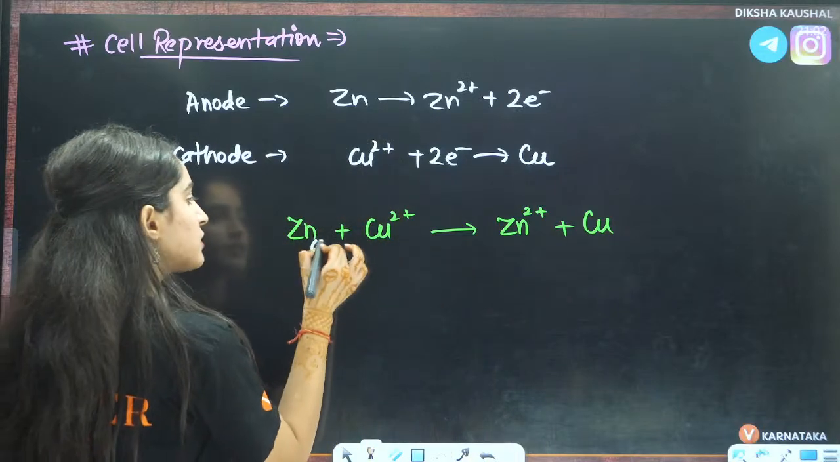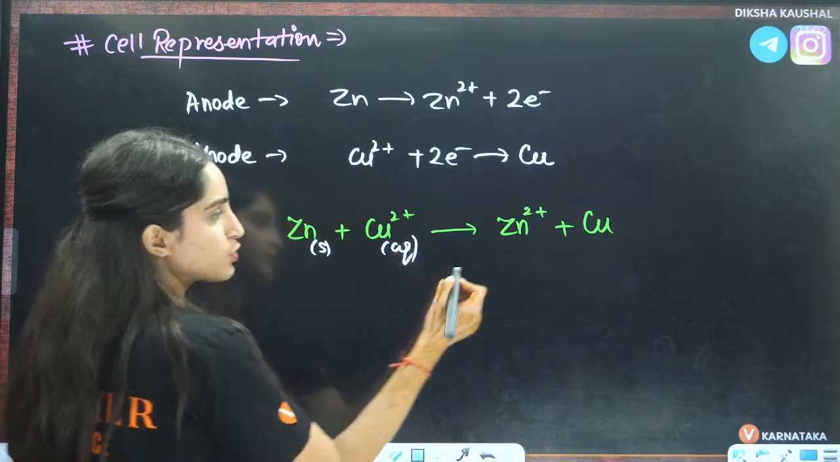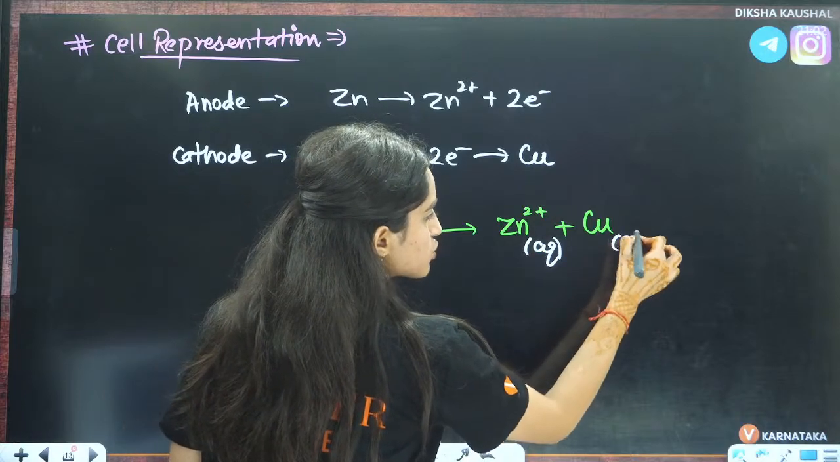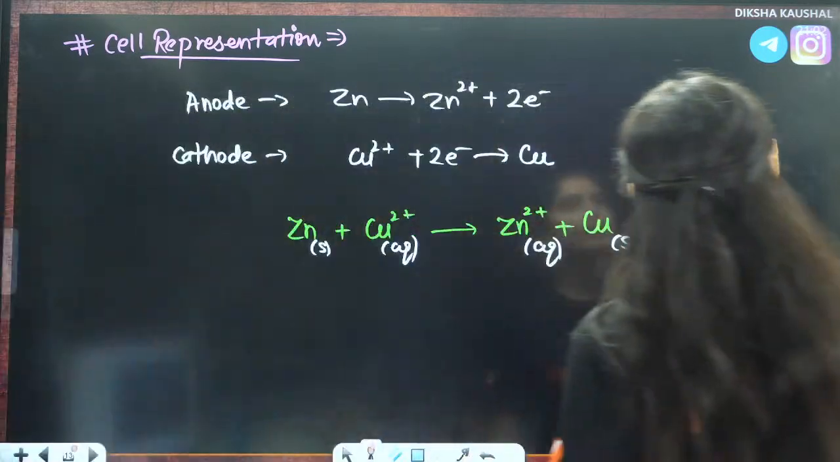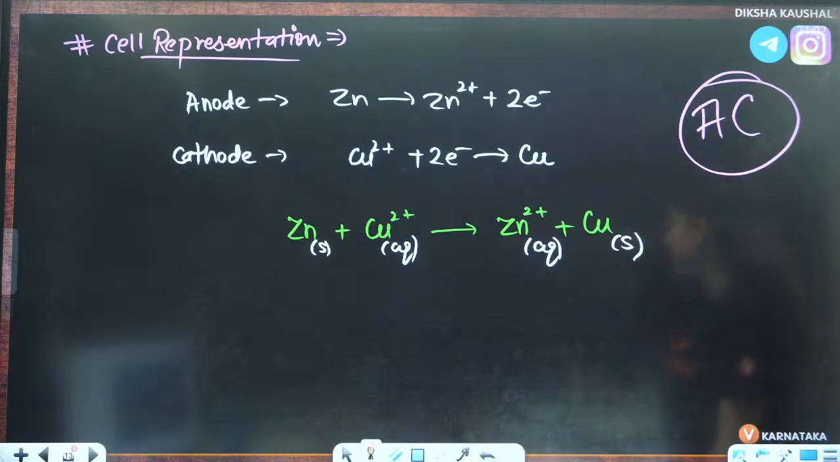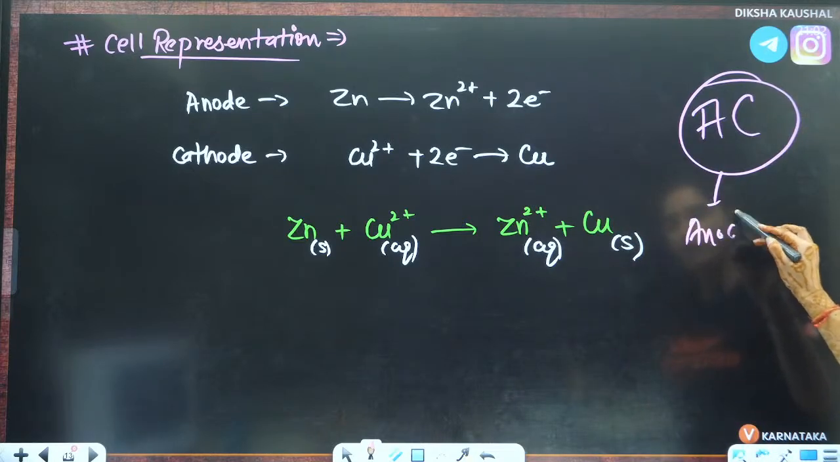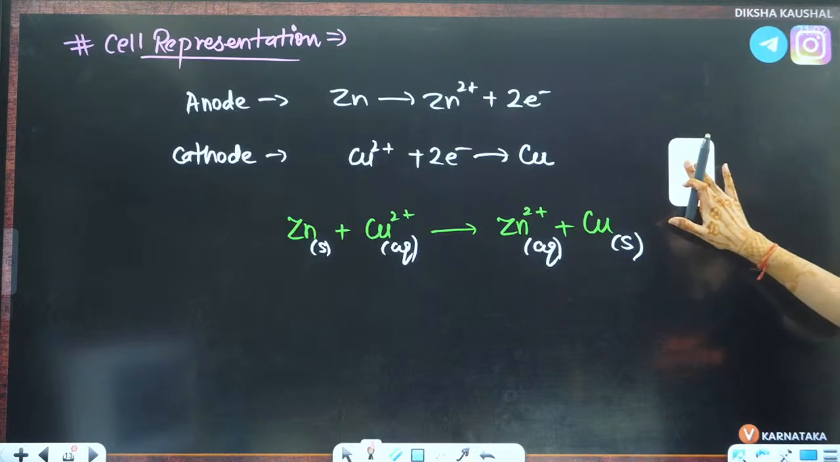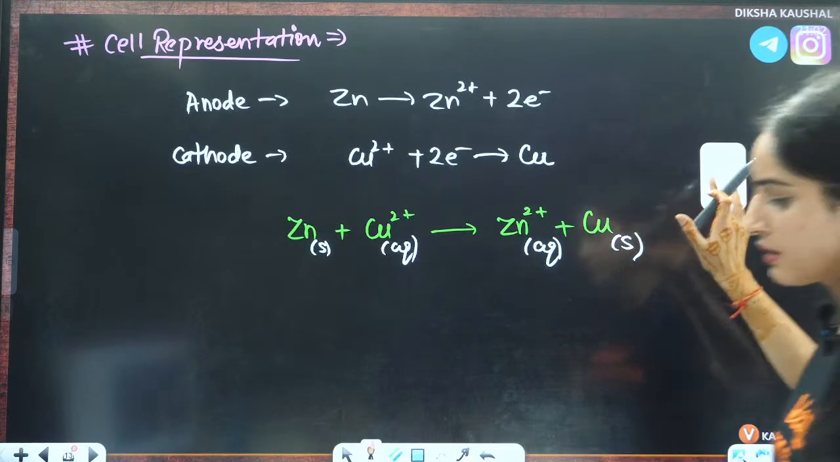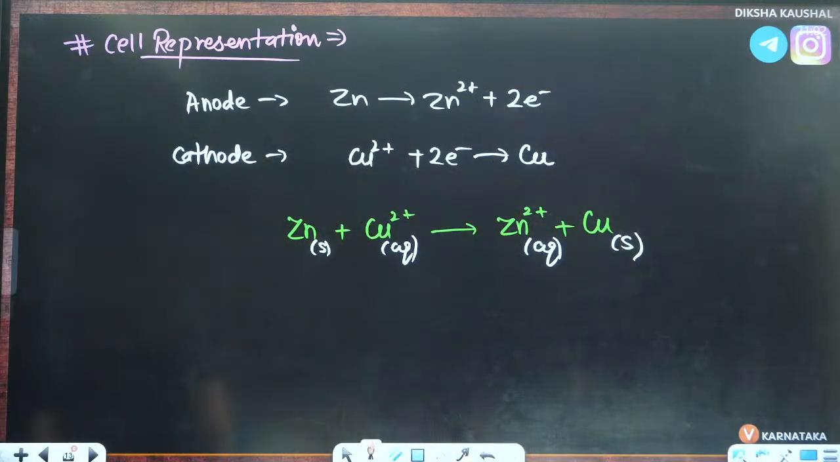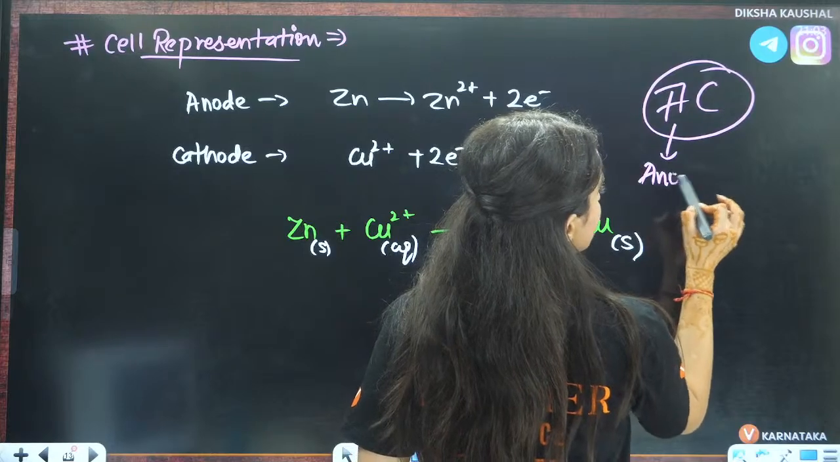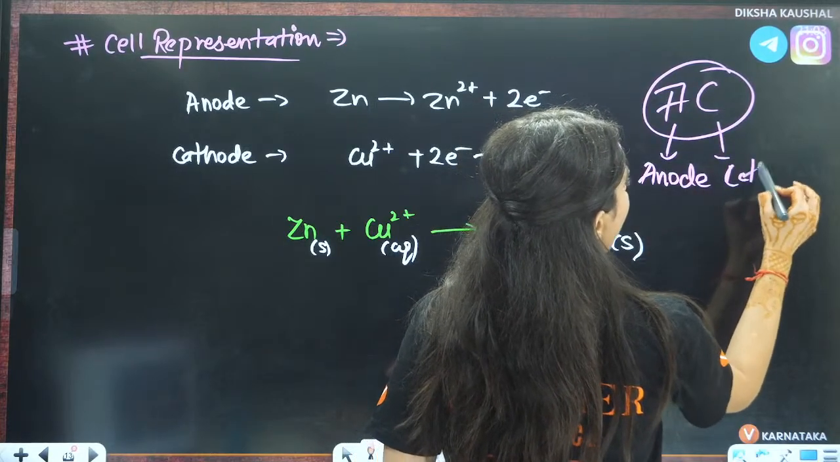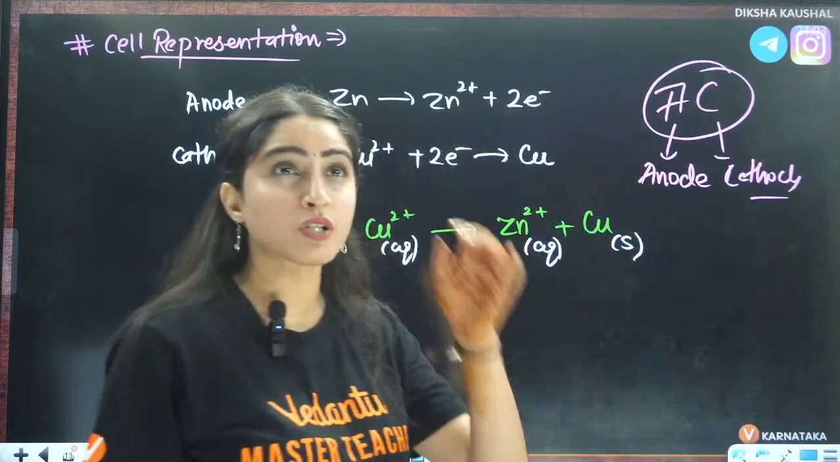Now, they have mentioned that this is solid, this is aqueous, obviously in solution. This is also in solution, so aqueous, and this is solid. So how will you represent it? The representation will always be AC. Remember AC: firstly you will write the anode, then you will write the cathode.